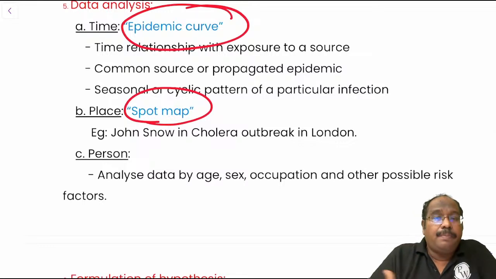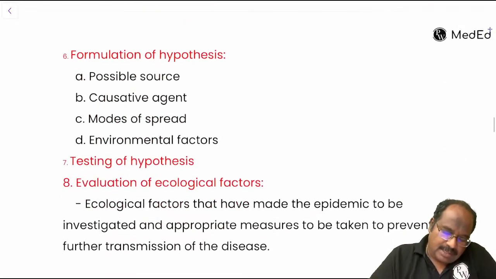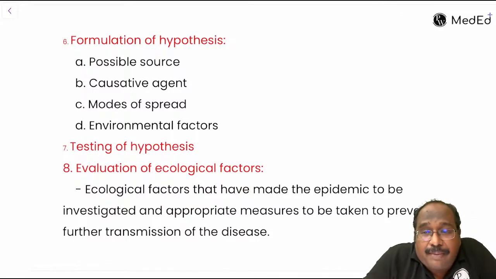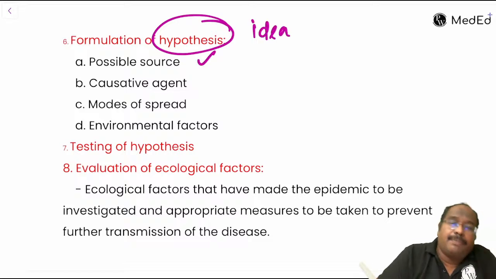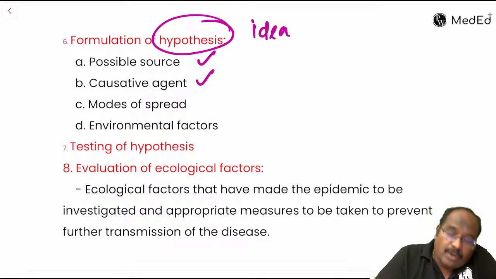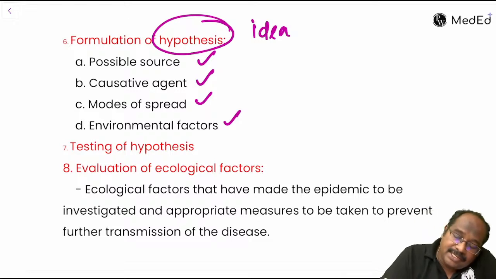Then you do person analysis, age wise, sex wise. Then formulate a hypothesis. Hypothesis means an idea. Why did this epidemic happen? An idea in terms of what is the possible source, what is the agent, what are the modes of spread, and what are all the environmental factors. In that question, what we have seen is leakage of pipe.